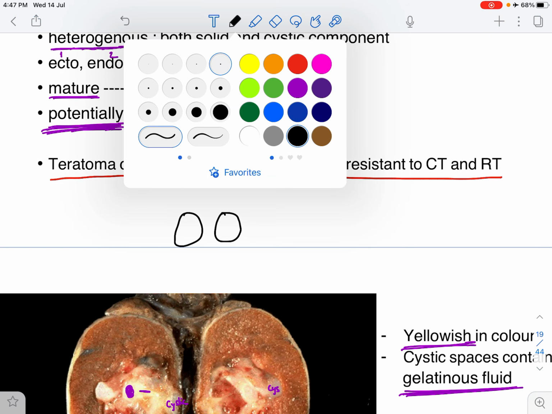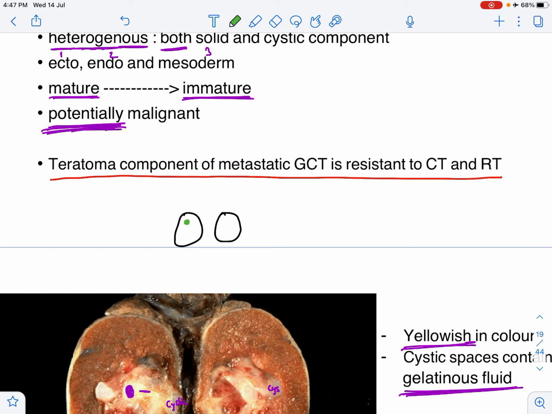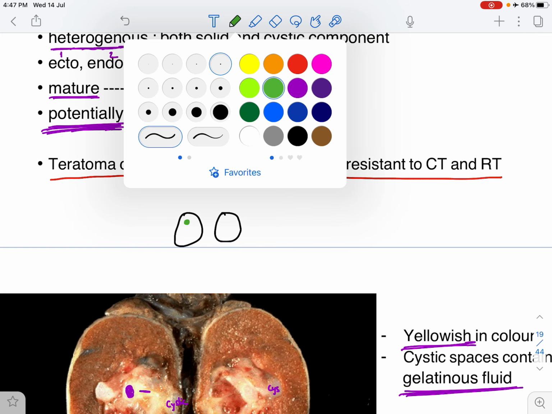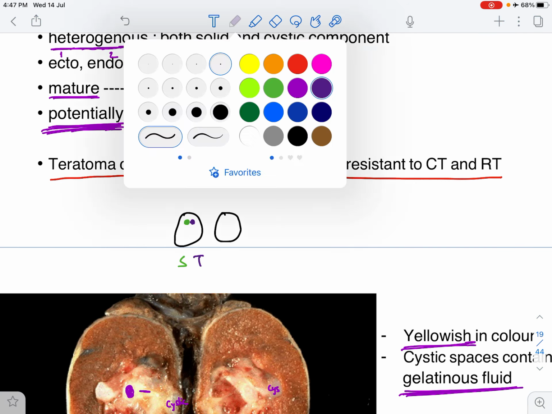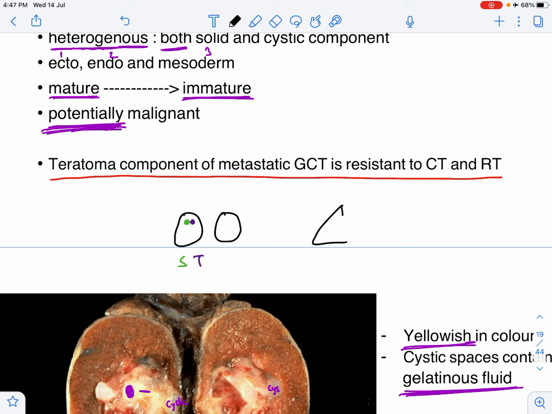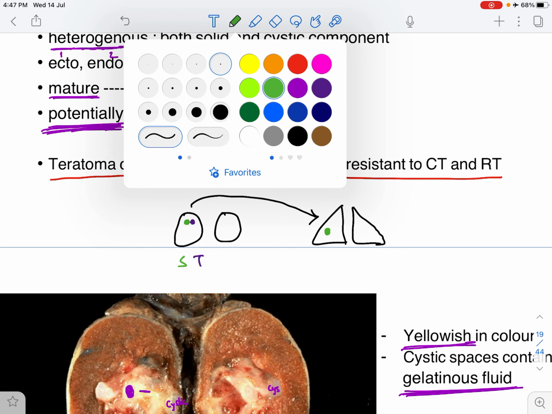Now, sometimes we see a pure seminoma, but sometimes we'll see a mixed tumor in which there is a seminoma, and along with the seminoma, there is also another component, which is a non-seminomatous germ cell tumor like a teratoma. So this green thing is the seminoma, and this purple dot which I had drawn is the teratoma. Now, these metastasize to the lung. So let us draw the lungs. When this spreads to the lungs, it spreads in both components. You have the seminoma and you have the teratoma.